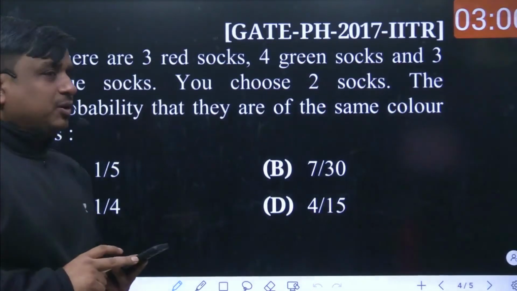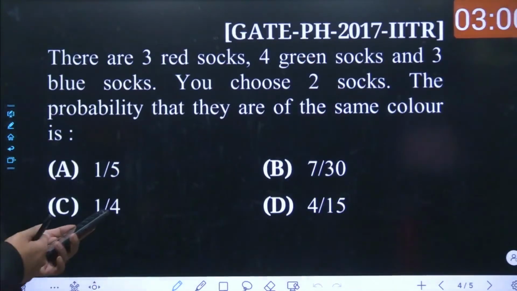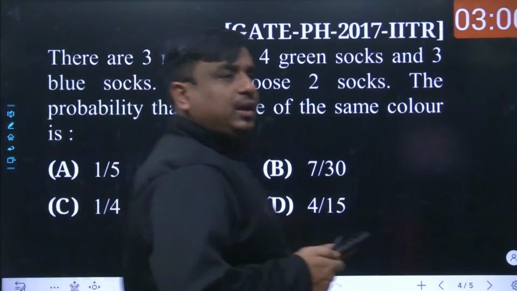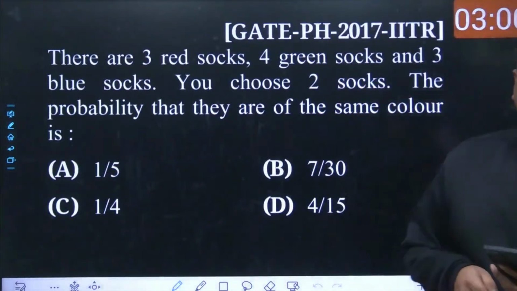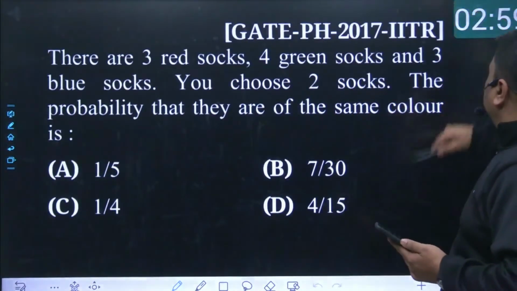At max 1 extra minute I can give to you guys. So again, the timer has started.